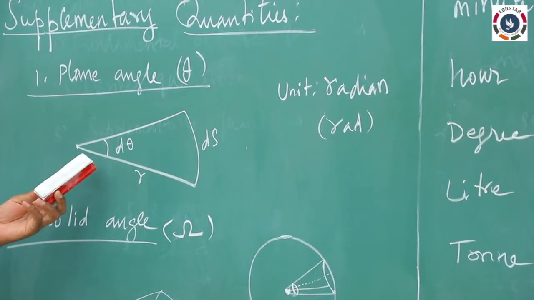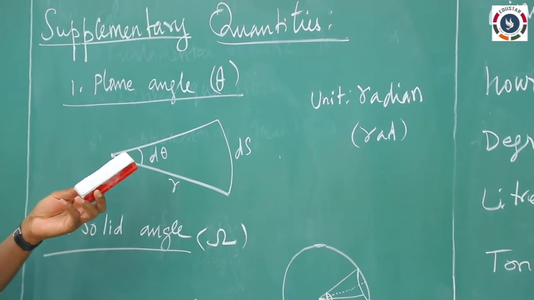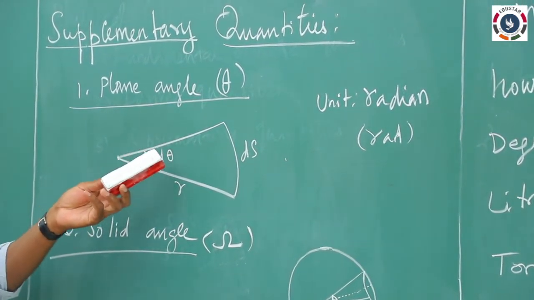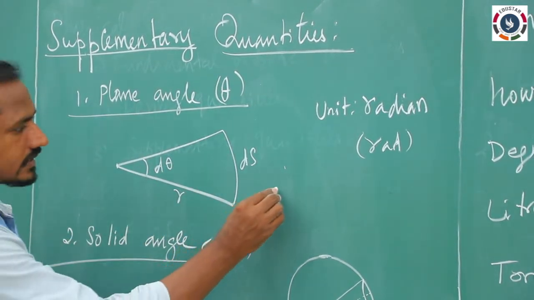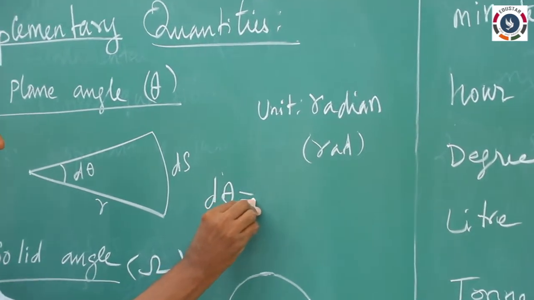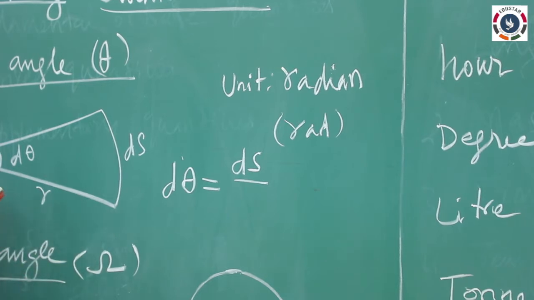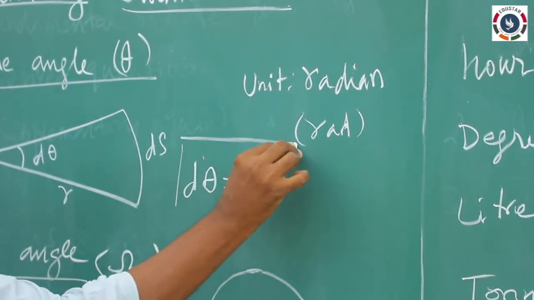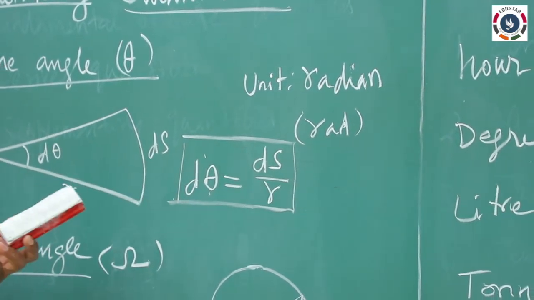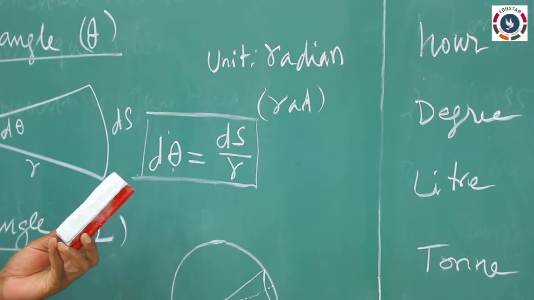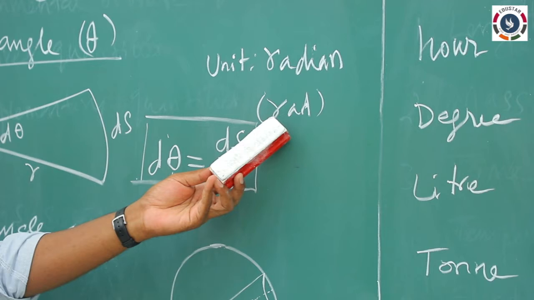So here we can write theta as, if you draw the circle and the distance between the two arms of the arc is ds, a small angle d theta can be written as the arc length ds by the radius of the arc r. So we can write theta equal to s by r. So this is called plane angle and the unit will be radian. The SI unit of the angle is radian. The symbol will be rad.